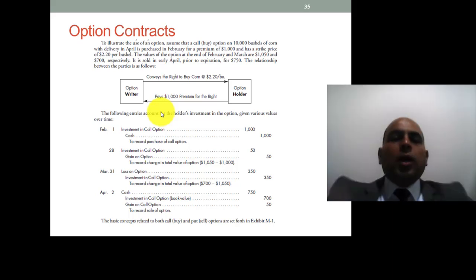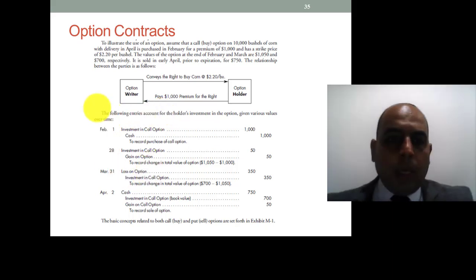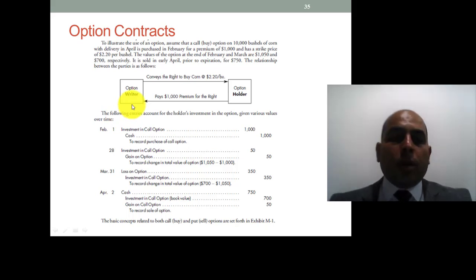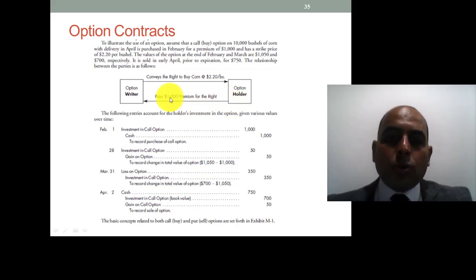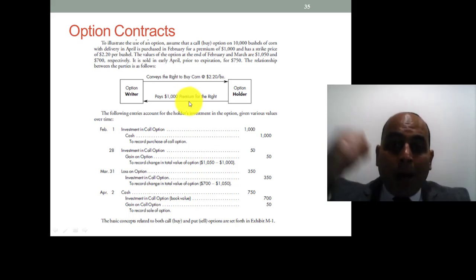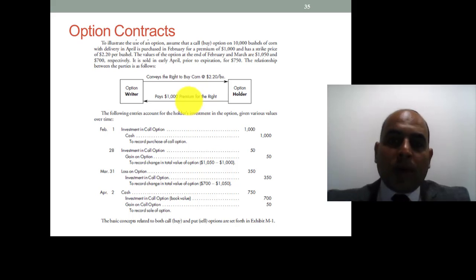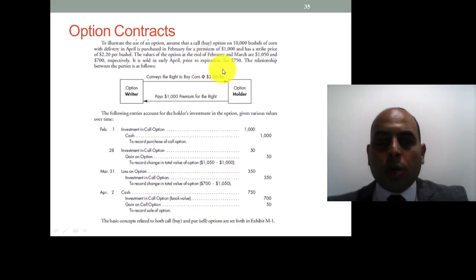Here, the option writer is the person who will sell us the 10,000 bushels at 2.2, the strike price, and we are the option holder. We will pay them $1,000 as a premium to buy the right. That option gives us the right to buy 10,000 bushels at 2.2.